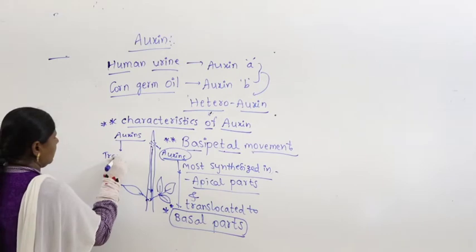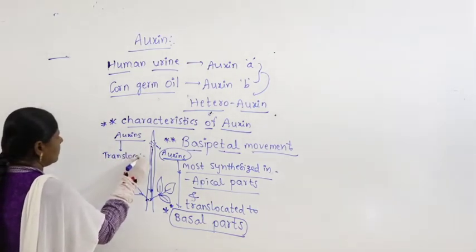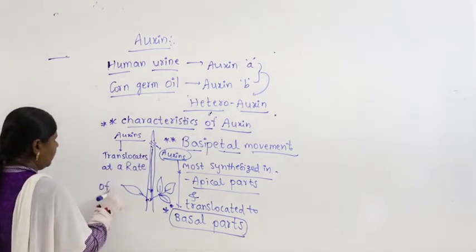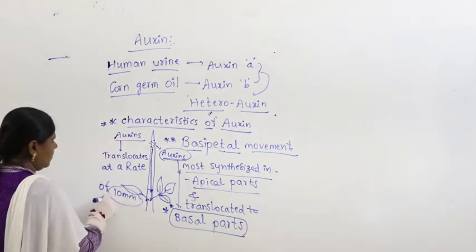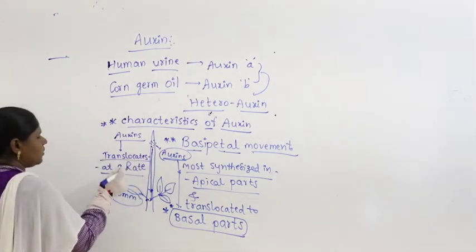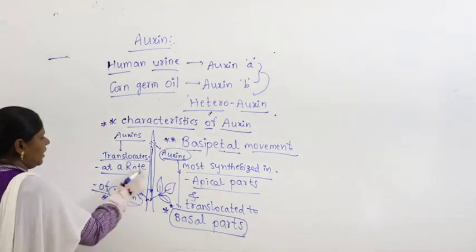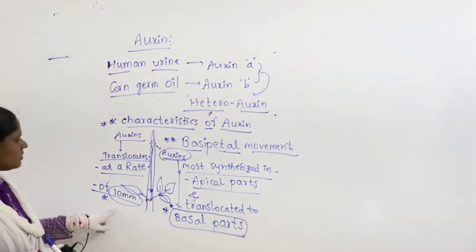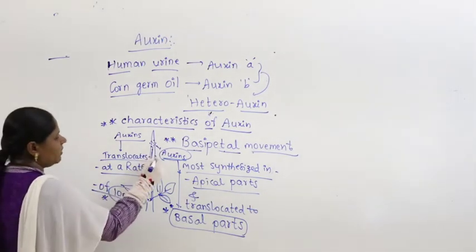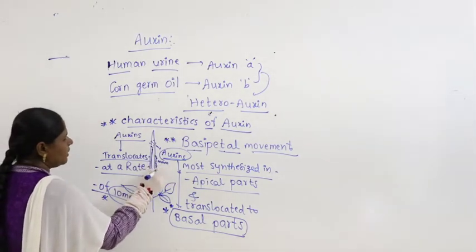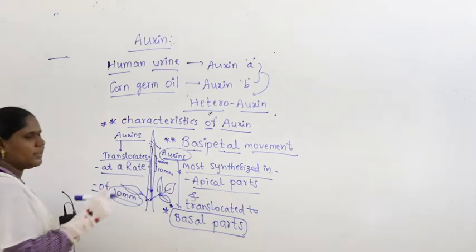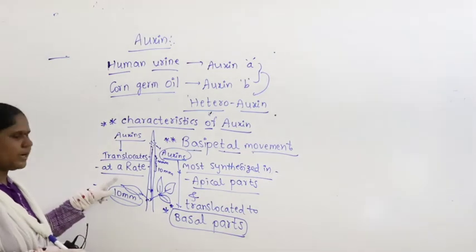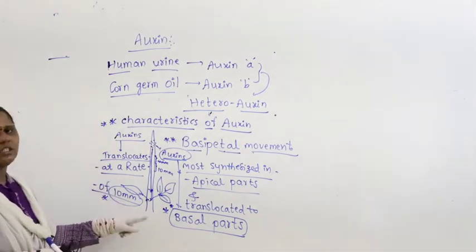Auxins translocate at a rate of 10 millimeters. Auxins get translocated at a rate of 10 millimeters, meaning slowly they get translocated for 10 millimeters, again slowly a small distance of 10 millimeters. So auxins get translocated at a rate of 10 millimeters.